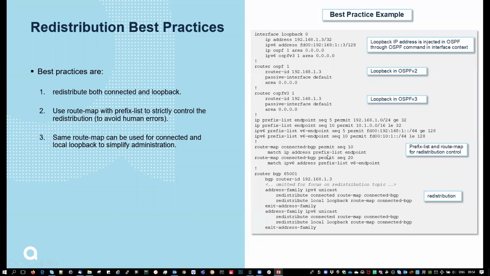So you have a match on those prefixes, and then you apply that route map on the connected redistribution and on the local redistribution. So that's a kind of shortcutting the administration a little bit, but still making sure that there is a strict control of the redistribution in terms of prefixes. So if there is any mistake happening on the loopback, you are not going to redistribute a subnet that is not desired.